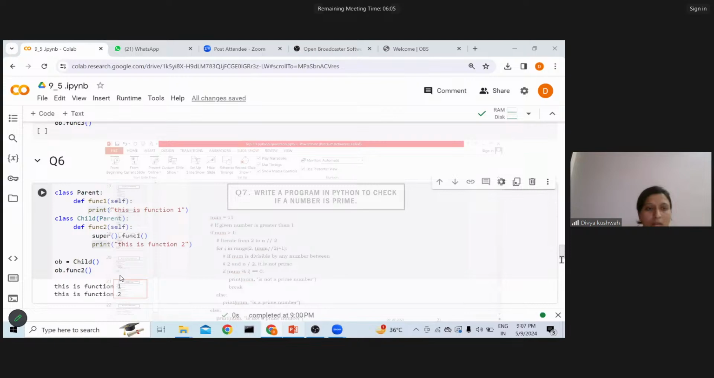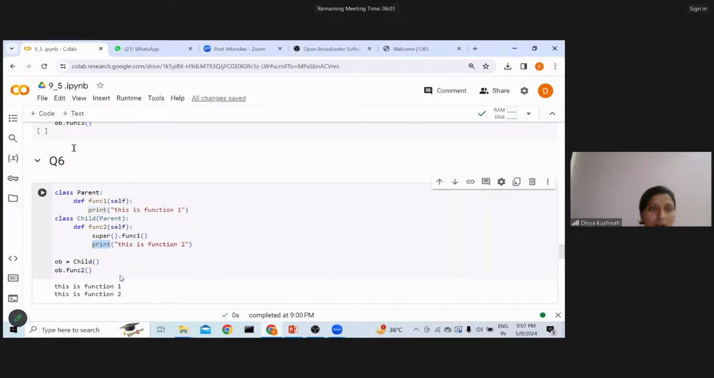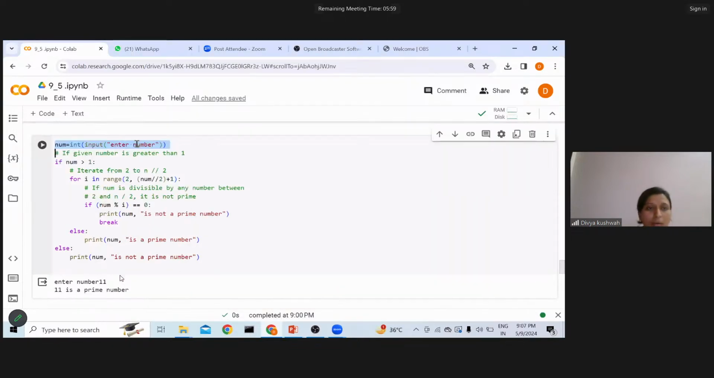You can see I have taken the input, enter the number. It checks if the number is greater than one, right? And then I have iterated, and if the number is divisible by any number, like two or any other number, then it is not a prime. That is what I have done. Otherwise it is a prime number. So this is the kind of code you can write before the interviewer.